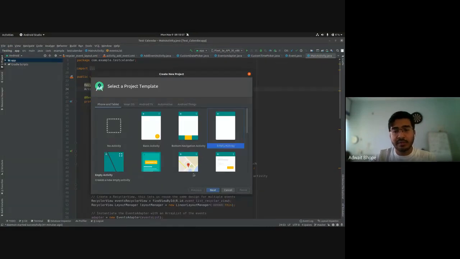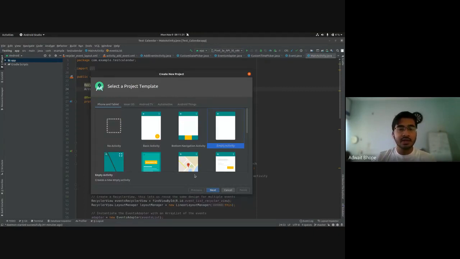and click on empty activity. So I'll talk about what activities are. Basically, activities are just pages on your screen. Open up any app you want on your phone right now. Let's say you open up WhatsApp. The first screen that you see over there is an activity. And any other pages, let's say you go to the settings page, that is a different page, so that is a different activity.